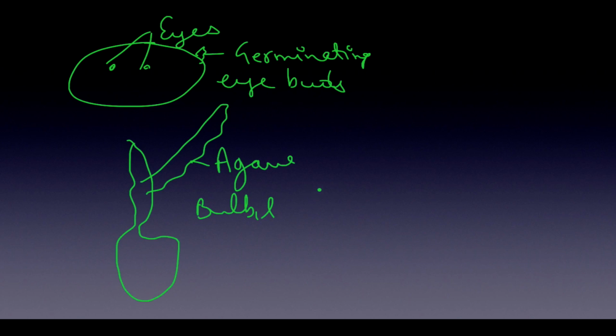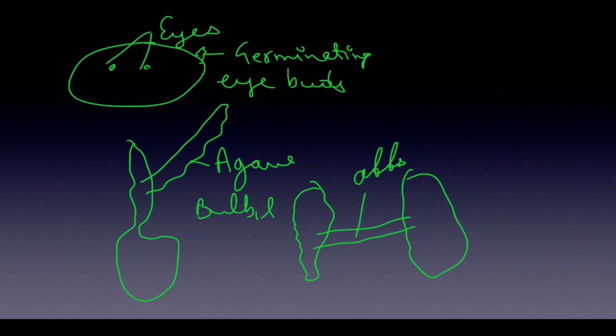Then we have eichhornia. I'll show you the pictures also. Something like this is the plant, and a structure comes out of this like this, and this is the plant again. So this is the offset of eichhornia, OFFSET. And in case of bryophyllum, what you will see is that there is a leaf and there are some buds coming out of it, something like this.